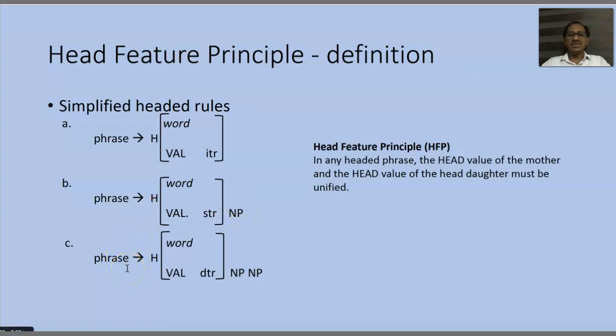And a third rule, the ditransitive rule, is also a phrase which contains head daughter, whose value is a feature structure, which is a word, and has valence as a feature, and the value of that feature is DTR, ditransitive, and is followed by two daughters, NP. Right? Look at how we have simplified. Right? We have simplified all the three rules.